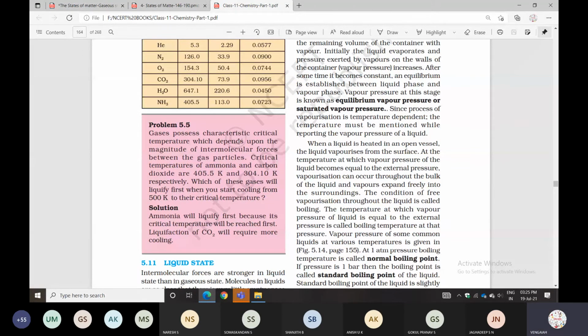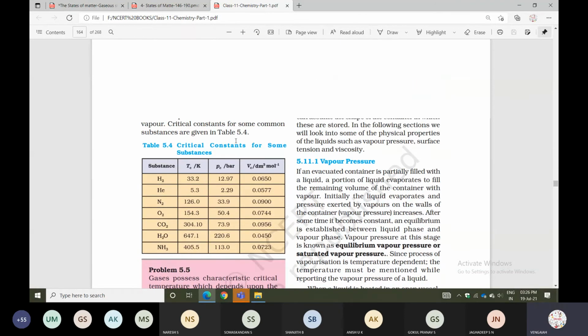So ammonia has more liquefaction, and CO2 will be less compared with ammonia.